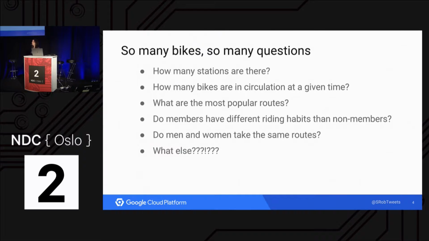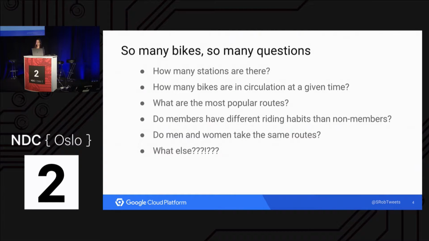And City Bike has a subscription system where you can pay an annual fee, and you basically get unlimited access to use it. Or if you just want to use it on a one-time basis, you can buy a 24-hour pass or a 3-day pass. So I wanted to see if people that had the annual subscription were using it differently than people that just had a 1 or 3-day pass. I also wondered, do men and women take the same bike routes?